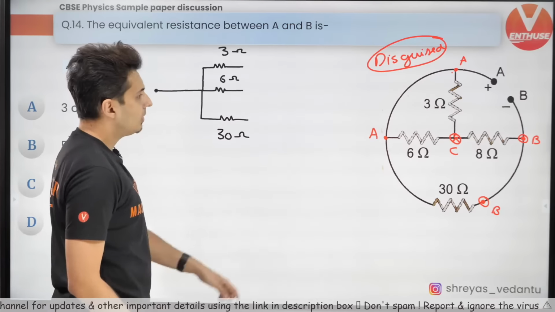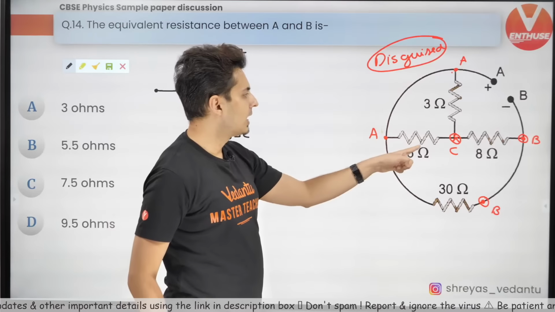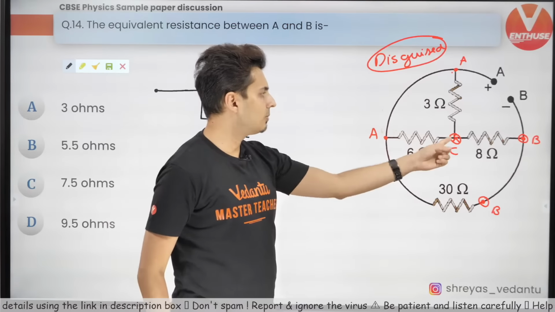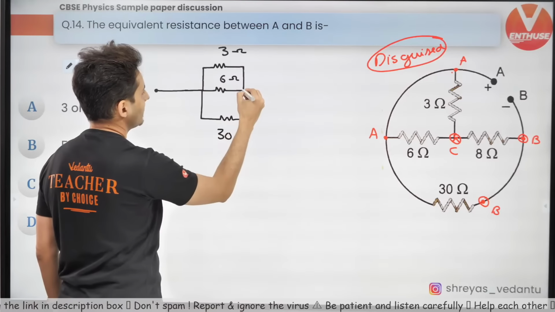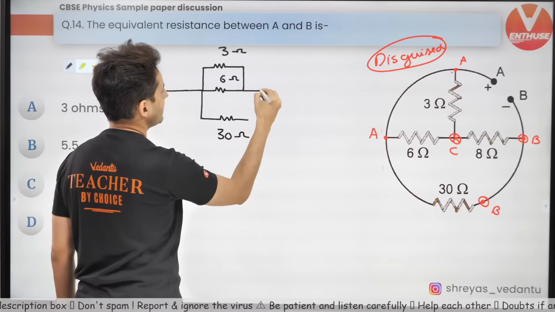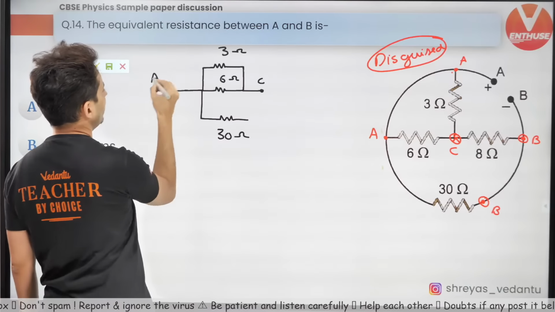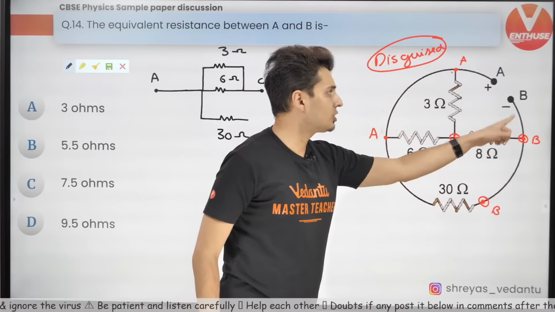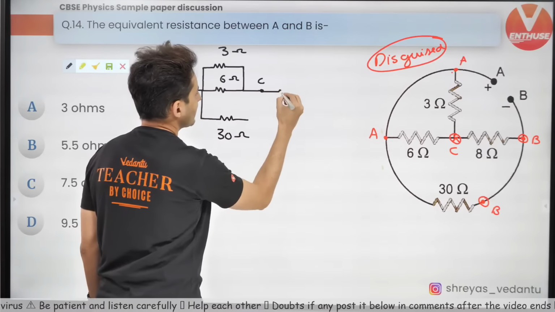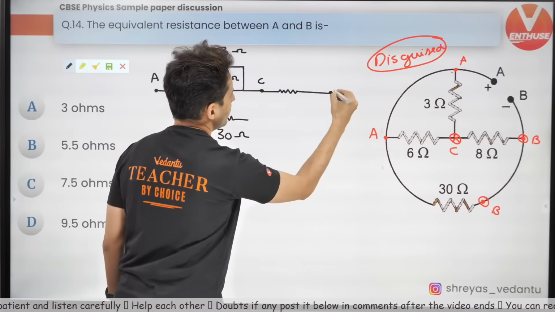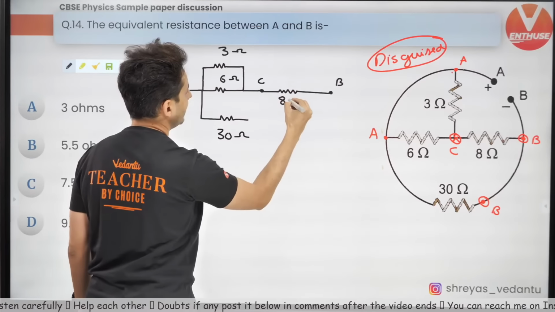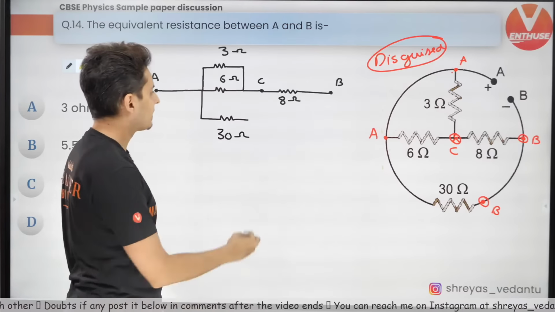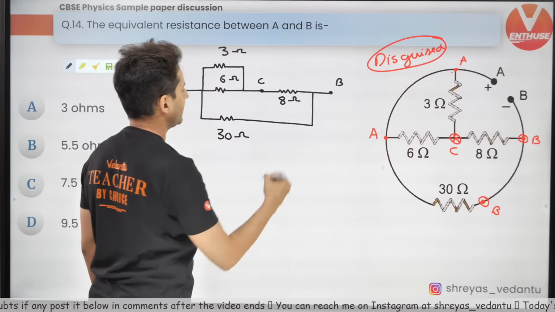Great. Now the 3 and 6 ohm are connected to point C. Look at that. The 3 and the 6 ohm are connected to point C over here. That is point C. This is point A. C is connected via a resistance to point B. How much is that resistance? 8 ohm. Also, this 30 ohm is connected to point B. That means this one is connected to point B.